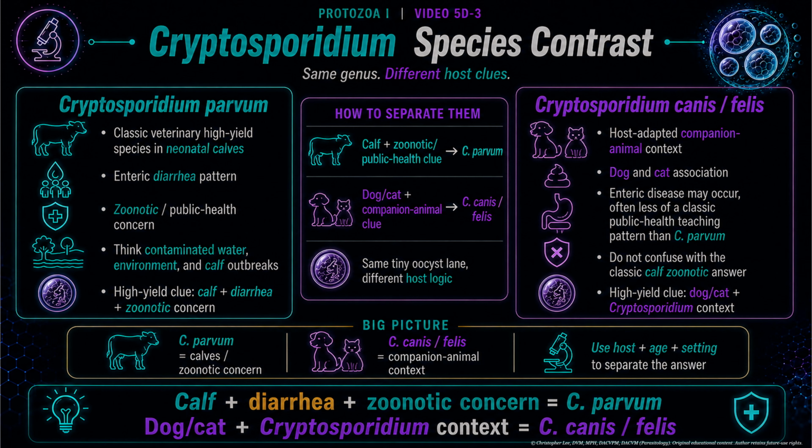Now we separate the Cryptosporidium species pattern. Cryptosporidium parvum is the classic veterinary high-yield species for neonatal calves. The big clue is calf diarrhea plus zoonosis or public health concern. Think contaminated water, contaminated environment, calf outbreaks, and people at risk after exposure. Cryptosporidium canis and Cryptosporidium felis are the dog and cat association. Same genus, different host clues.